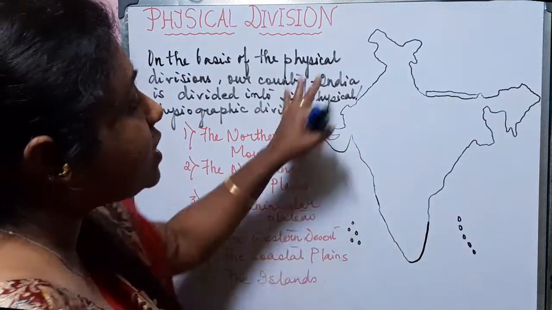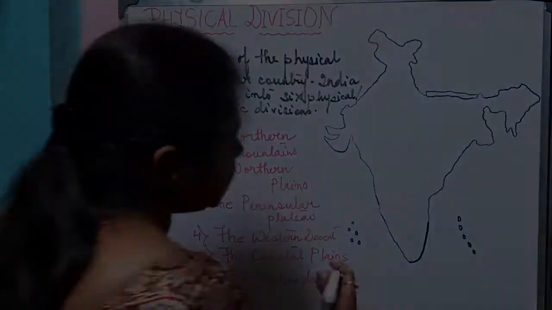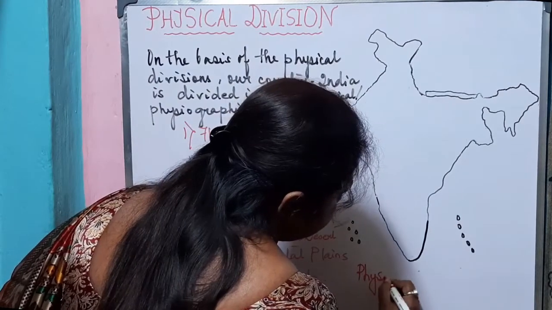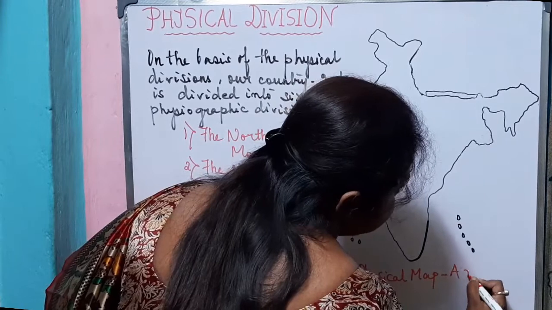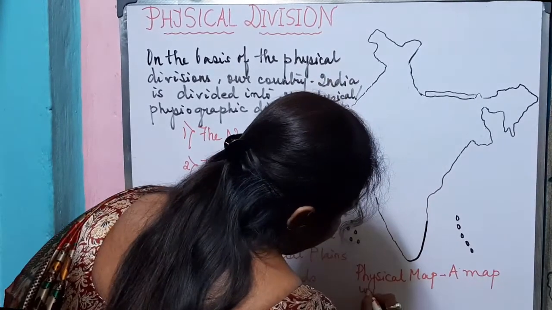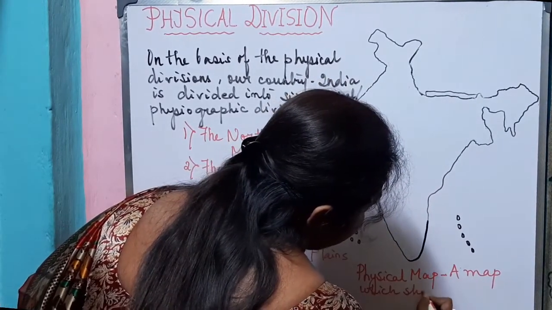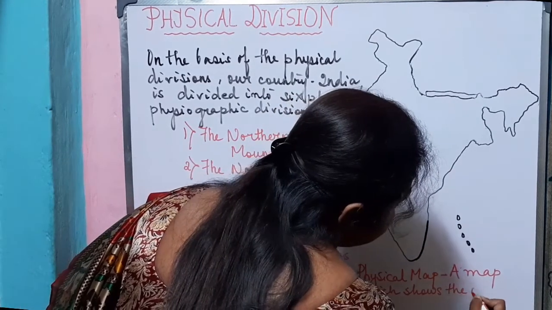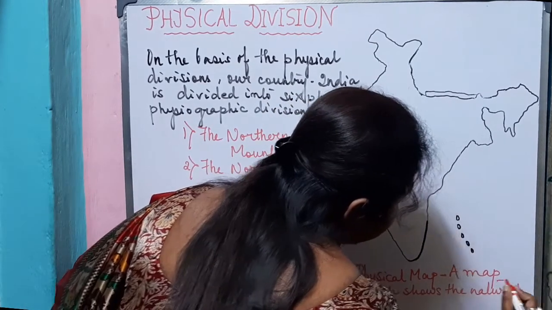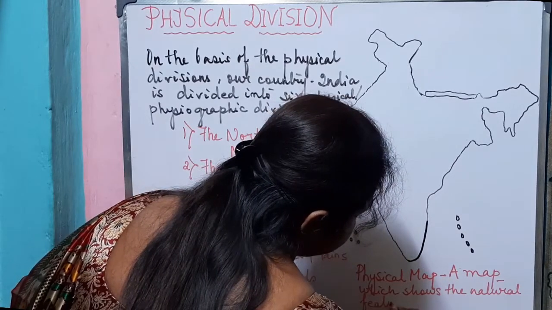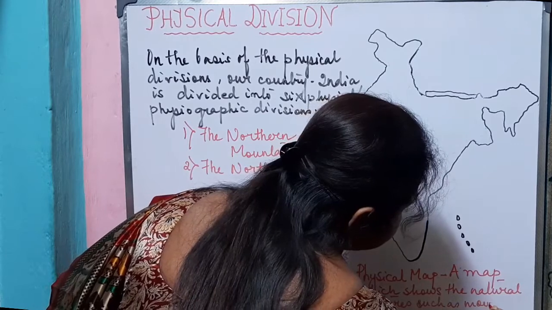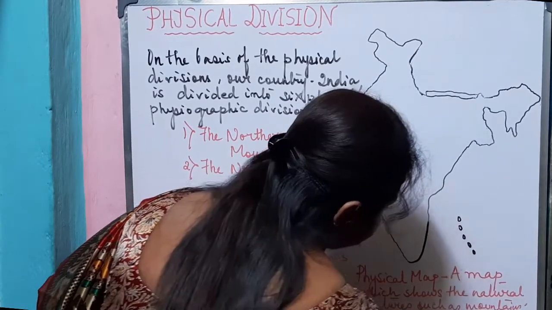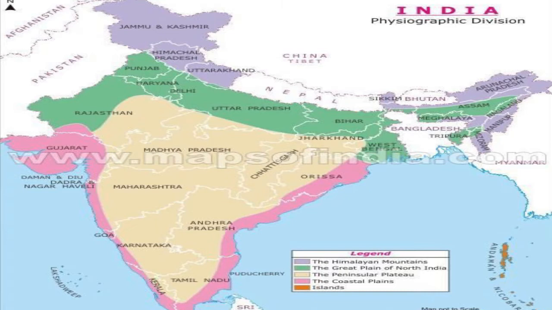Here we can see this is a physical map. Now what is a physical map? Physical map means a map which shows the natural features such as mountains, plains, plateaus.